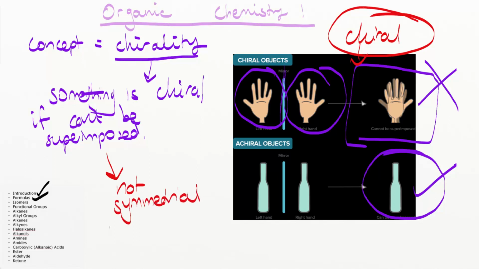So certain types of non-symmetrical objects, when you put them in front of a mirror and get their mirror image and put the mirror image on top of the original thing, cannot be superimposed. So our optical isomers are chiral objects. The point to bear in mind here is that optical isomers are chiral objects.